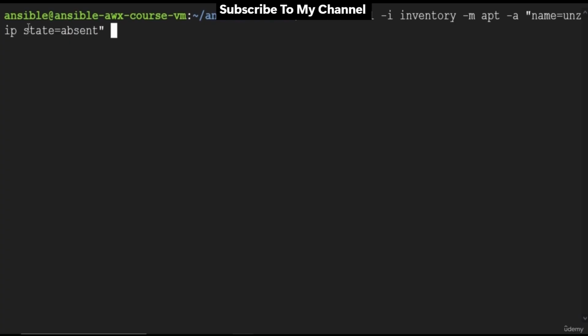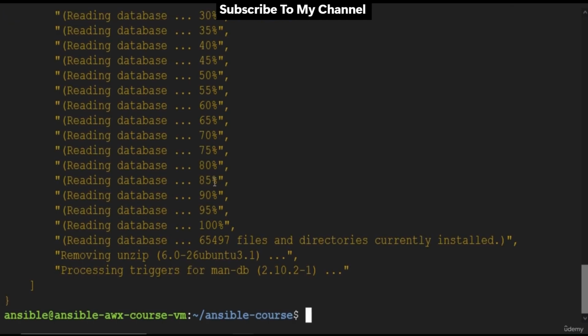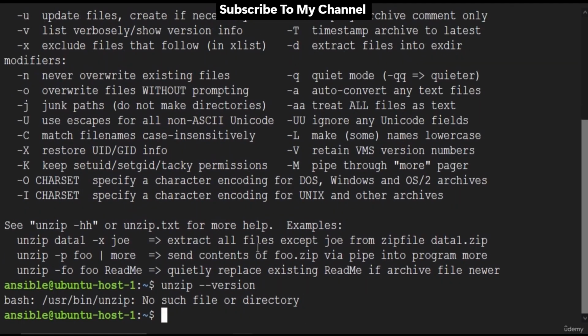Let's go back to our unzip installation command. We can remove the package with just one change in our command. When we change this state from latest to absent and hit enter, Ansible will remove the package from the host machines. It is as simple as that. It removed the unzip package from both the hosts. We can verify it from the host machines.